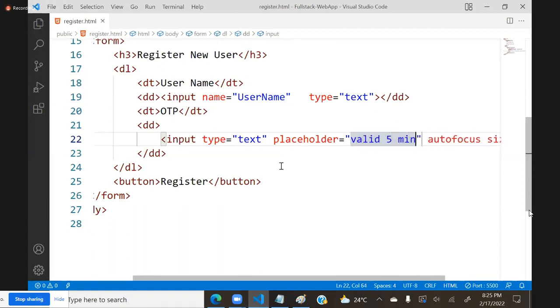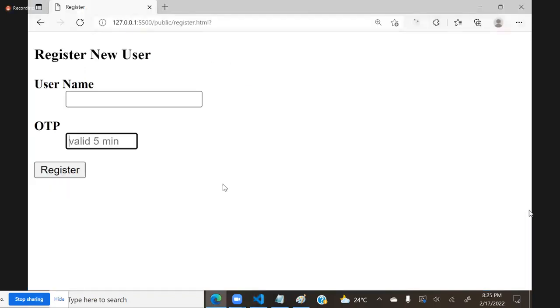You can see that the placeholder comes inside the box. But remember, the text will be gone automatically when you type some value inside. When you are not typing a value, that watermark text will show. It is just like a tip, and we can define it using this.